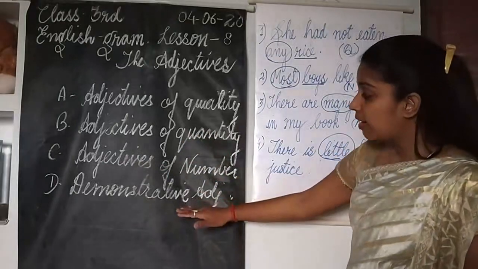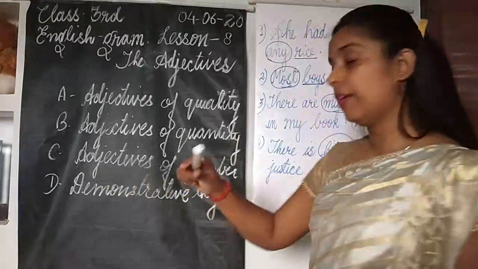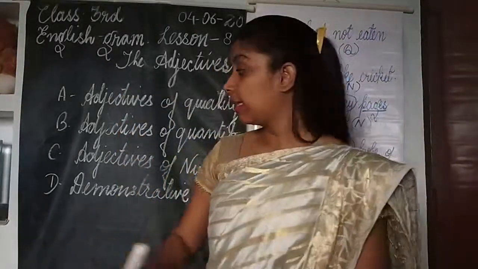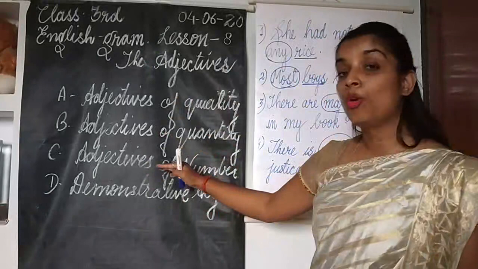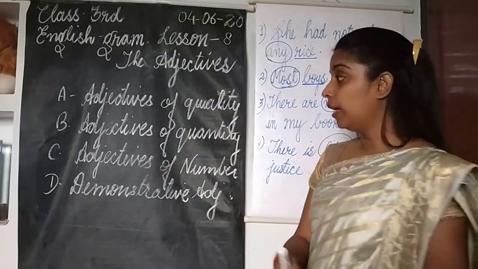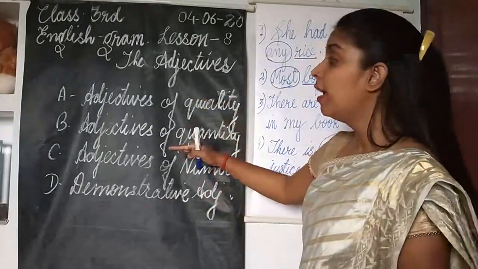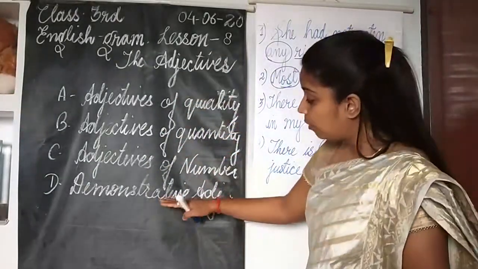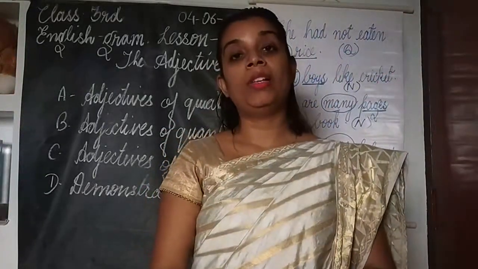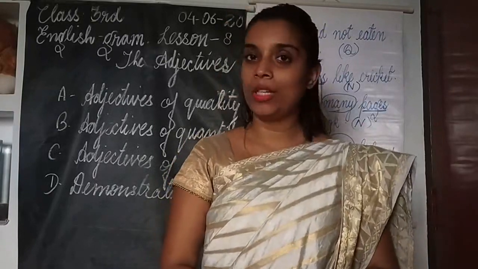Now, the last kind, the demonstrative adjective, children, I'm going to discuss in tomorrow's session. So I hope these three kinds of adjectives are clear to you all. Please revise once more. Go through the videos twice and try to clear these three kinds of adjectives. I will explain demonstrative adjectives tomorrow, and tomorrow we will be solving the exercises given in your book. So that's all for today. Thank you.